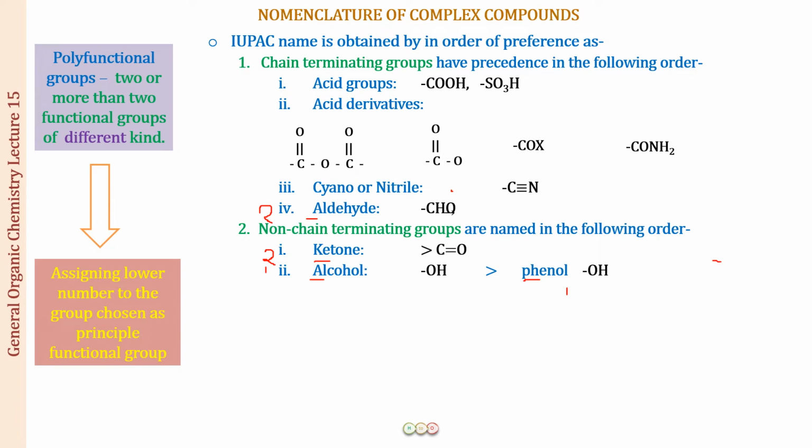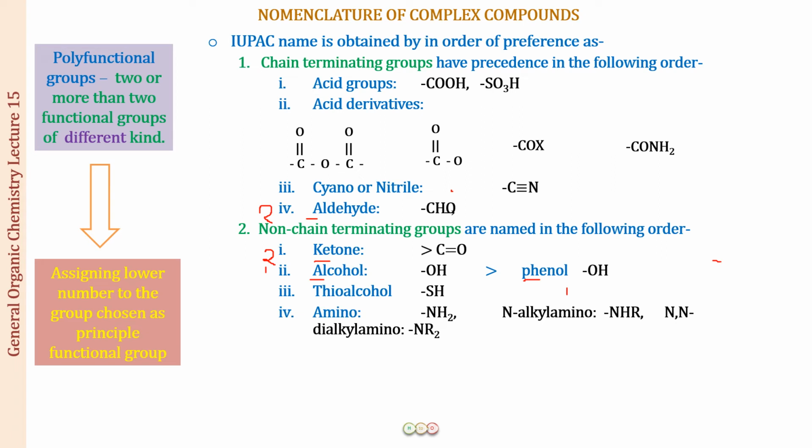Okay. Next, we move on to thioalcohol. All right. So oxygen, again, is going to be more electronegative than sulfur. So we have the alcohols to be more important than the thioalcohols. Next, we move on to those compounds where again we have the functional group to be 1. So this is amine. All right. So this is also 1. This is also 1. So here the carbon will be bound to the nitrogen by a single bond.